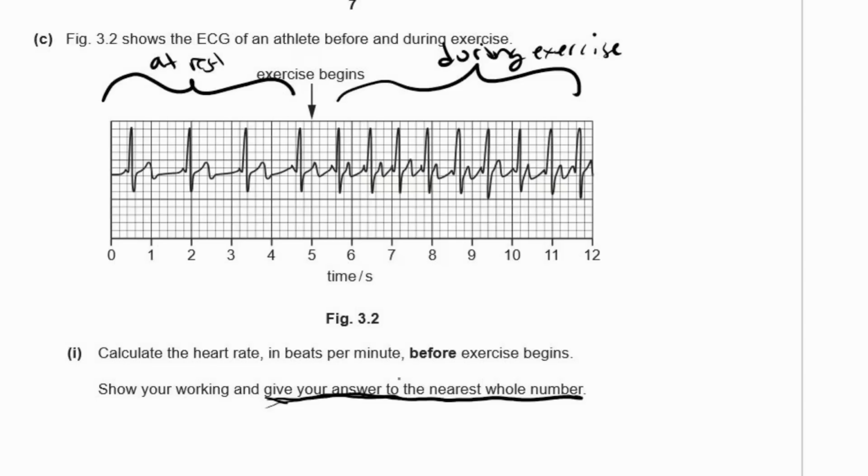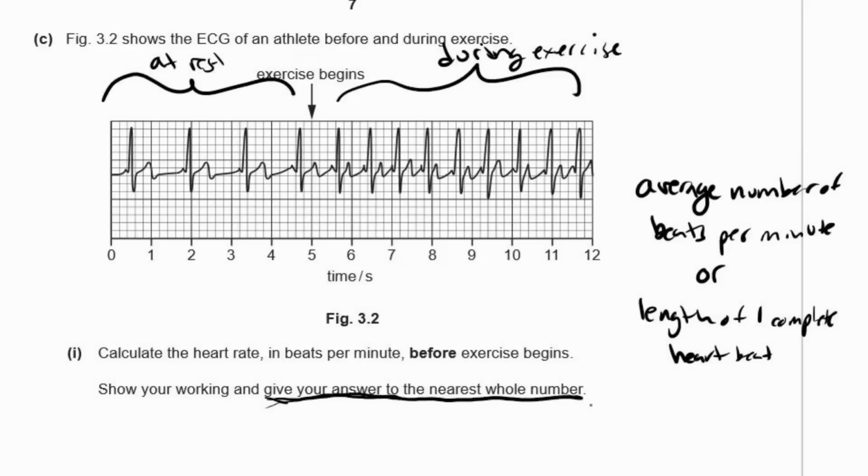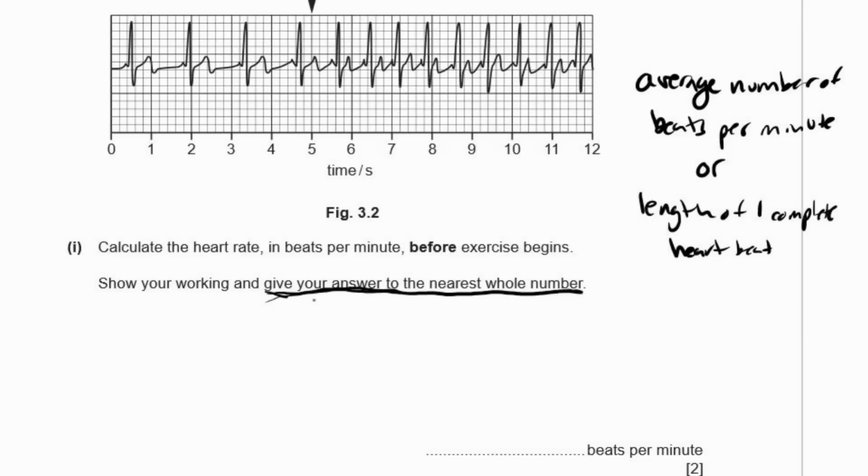What that means is you can count one heartbeat as basically looking at the same point on the ECG, or you could look at the part that goes down. You don't have to figure out exactly where it stops perfectly. You can just count them as one heartbeat. So there's two methods of calculating this. One, you can say the average number of beats per minute, or you could say the length of one complete heartbeat. You can find the length of one complete heartbeat and multiply that by 60. I'm going to show you both methods.